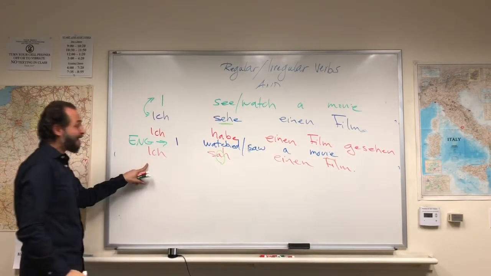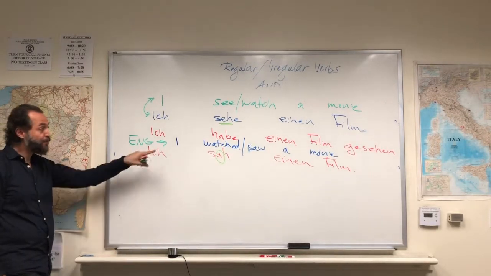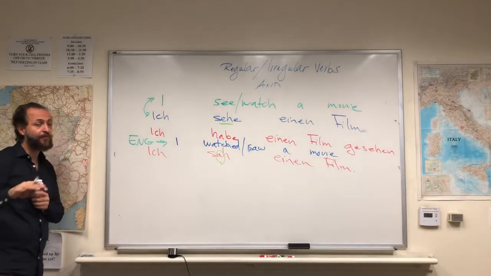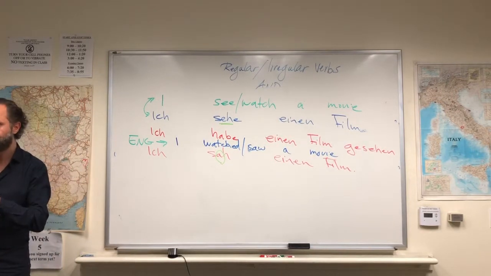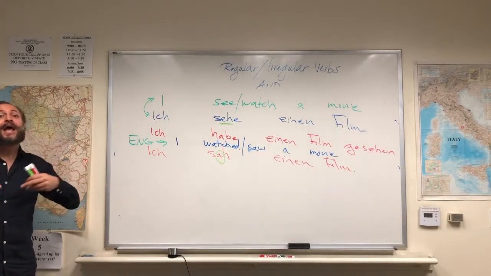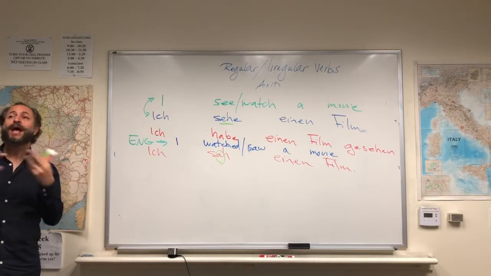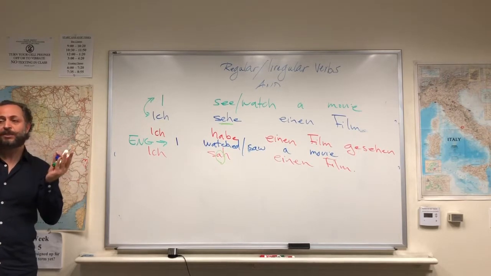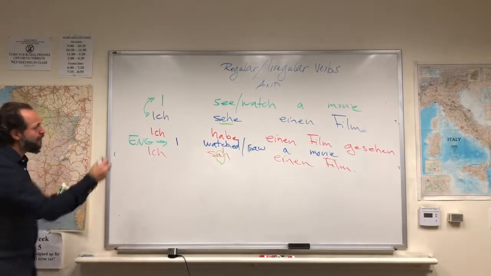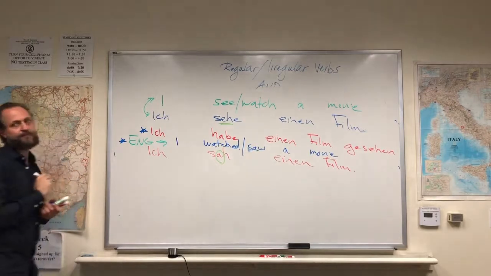The simple past, ich sah einen Film, could also be translated as I watched or saw a movie, but based on context, right? So you can even translate it as I had watched, I saw in a very past time, once upon a time, a movie. But for everyday speaking, this is the tense we need, and this is the translation we need.